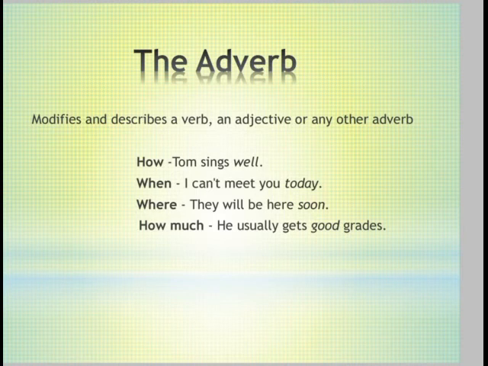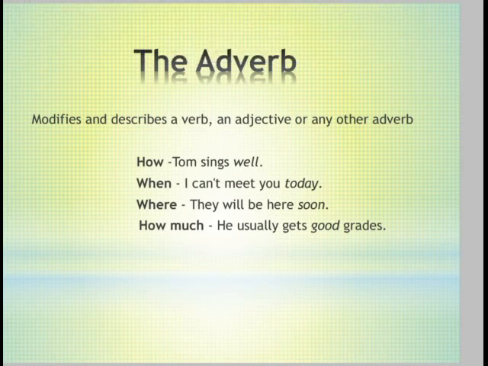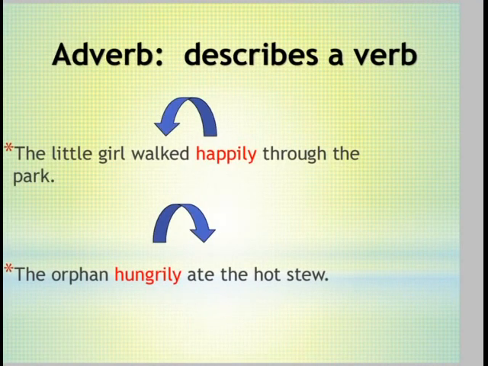तो हम कैसे के लिए भी इस्तेमाल कर सकते हैं manners, टाइम के लिए when यानी उसमें today, yesterday, tomorrow, और for place like here, there, and for frequencies, that is usually, often, etc. Adverb describes a verb.